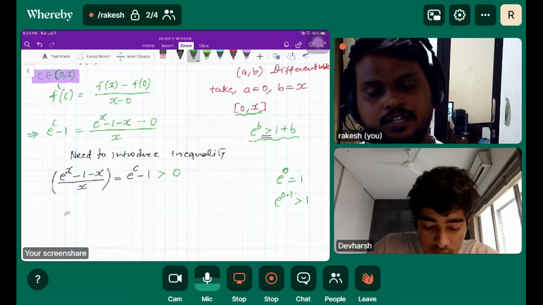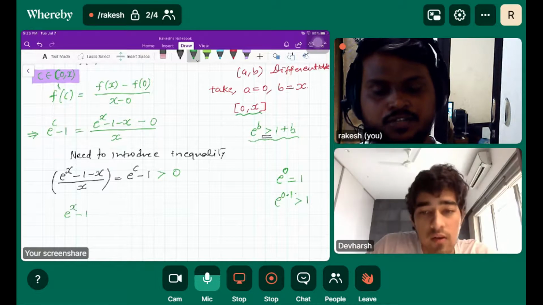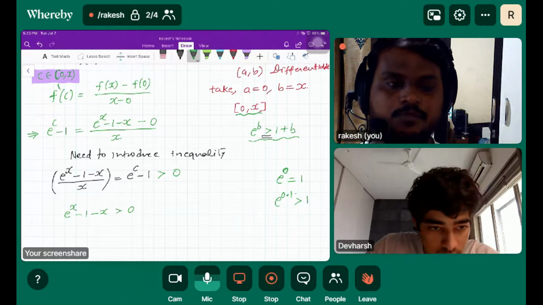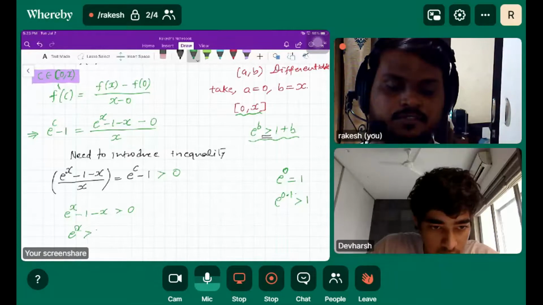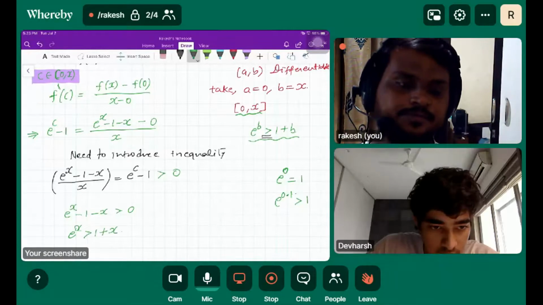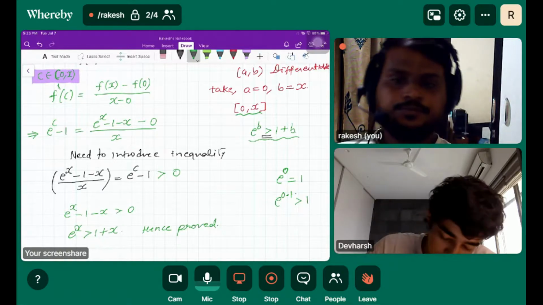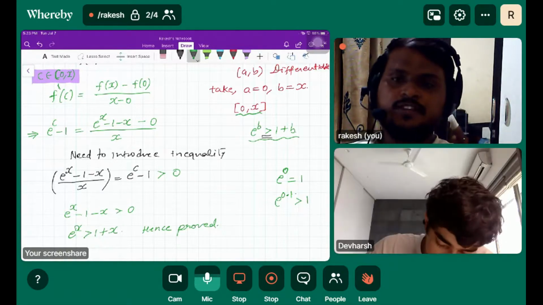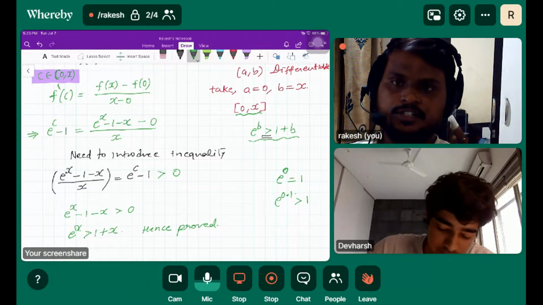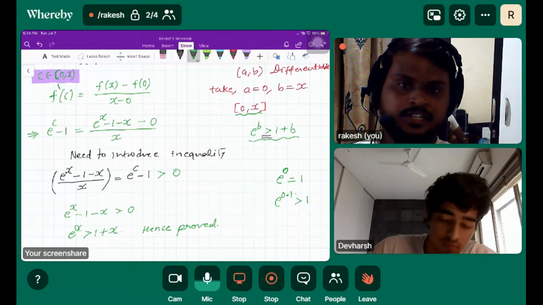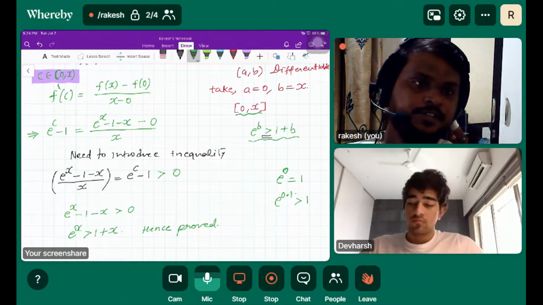So once we got this, e raised to x minus 1 minus x is greater than 0, hence proved. e raised to x is greater than 1 plus x. Got it. So basically we have to play around with the terms, and if you play well, you will definitely get the bonus point.